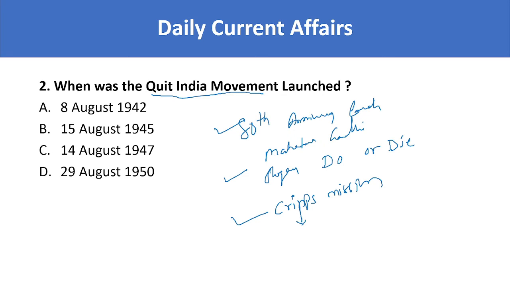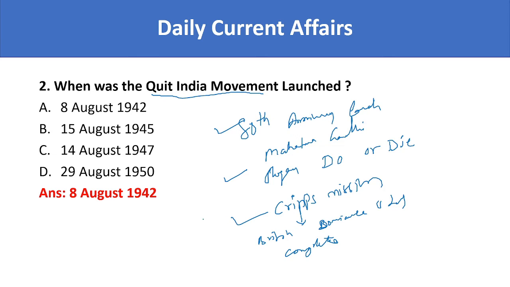So why was it launched? Because of the failure of this Cripps mission. The British government wanted to give dominion status, not the complete independence. So in protest to this, Quit India movement was launched. When was it launched? Let's see the answer. It is 8th of August 1942. All these are the important questions with regard to Quit India movement.